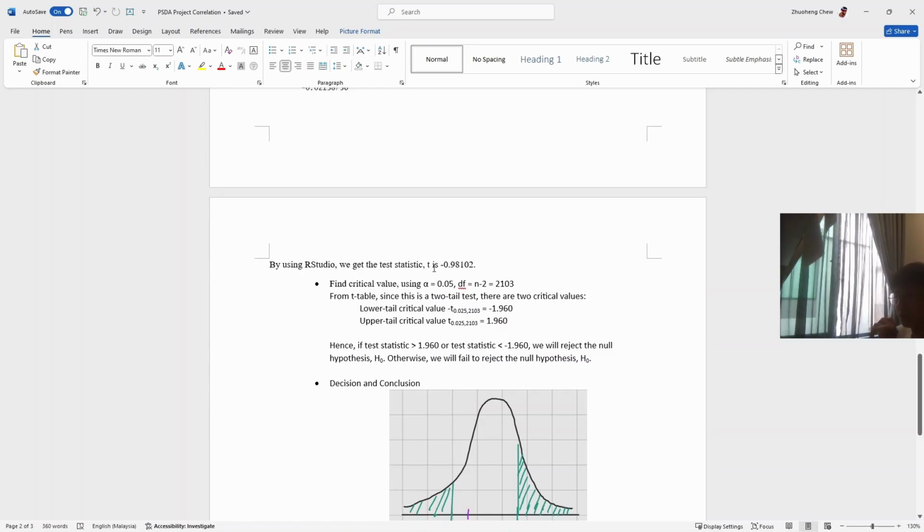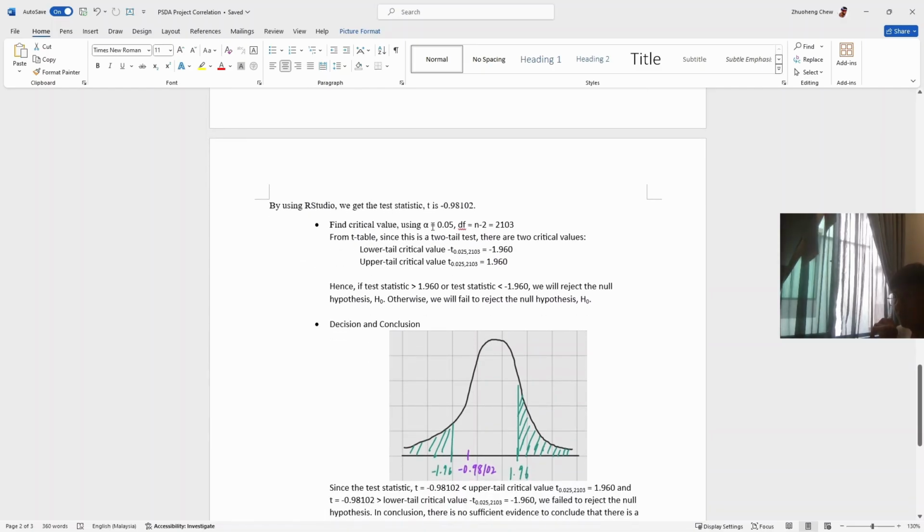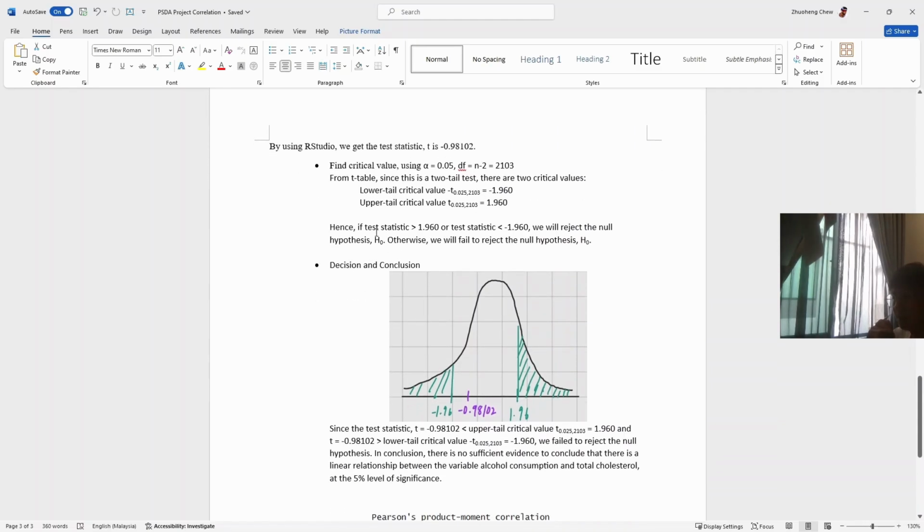After that, I want to find the critical value. I know alpha is 0.05, and my degrees of freedom is n minus 2, 2103. From the t table, since this is a two-tail test, I have two critical values, one in the lower tail and another in the upper tail. So I have negative 1.96 and 1.96. If my test statistic is larger than 1.96 or smaller than negative 1.96, we can reject the null hypothesis. Otherwise, we fail to reject the null hypothesis.